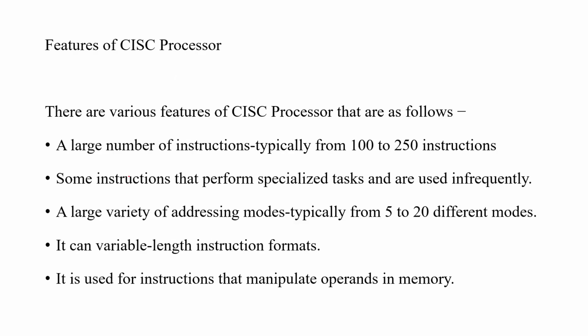Okay, features of CISC. There are various features of the CISC processor. A large number of instructions, typically from 100 to 250 instructions. Some instructions perform a specialized task and are used infrequently. And a large variety of addressing modes, typically from 5 to 20 different modes, and variable-length instruction formats.